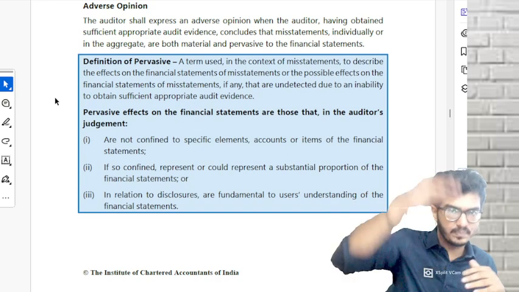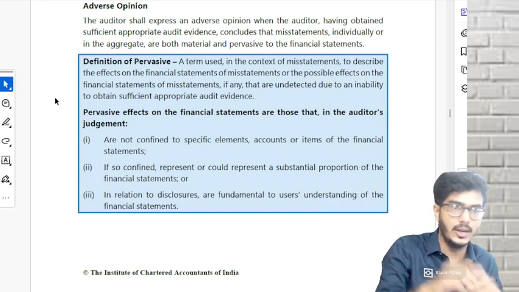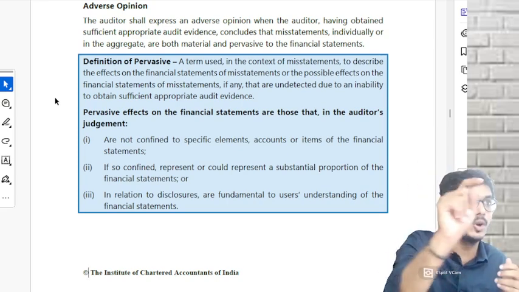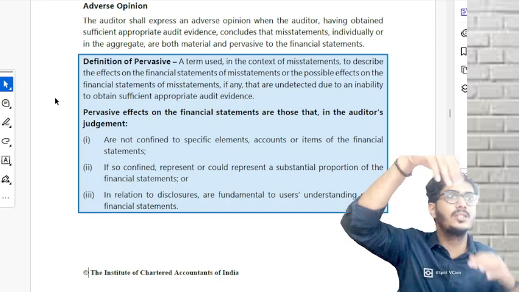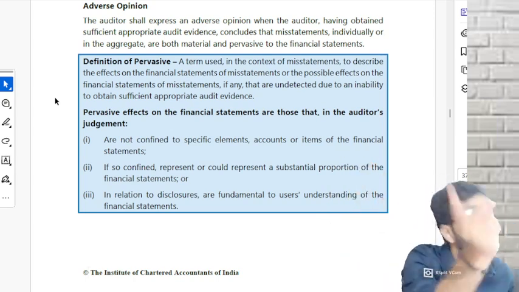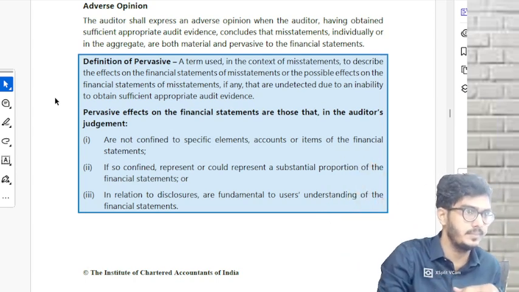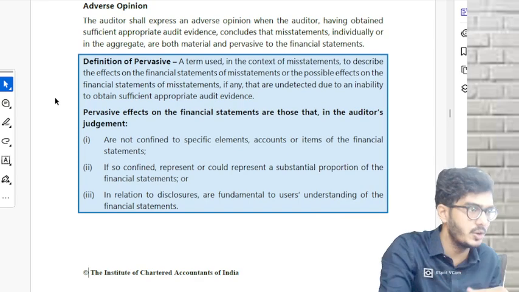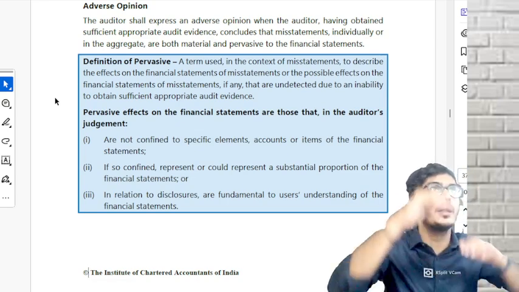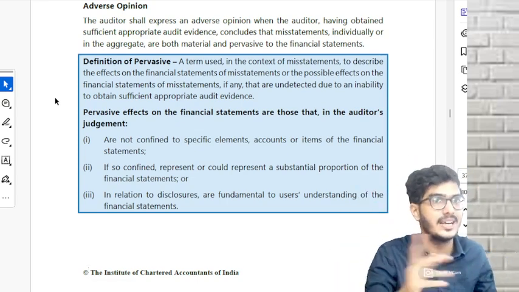Changing the example. 10 crores was the total of the asset side. Stock alone was 7 crores. Rest 3 crores was divided between cash, debtors, property, plant, equipment. Stock alone 7 crores, there is misstatement. Again, I will tell it is pervasive. You know why? 7 crores out of 10 crores is misstated. So it is not necessary that multiple items are misstated, only then it is pervasive.